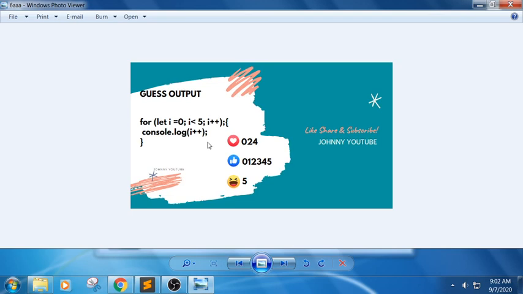Now next one, again see here we have the same syntax, but we have a semicolon for this for loop. Always remember, when we have a semicolon for this for loop, it will treat this for loop as a single statement, and it will return the last value. So the answer for this snippet would be 5. The answer would be a smiley symbol.